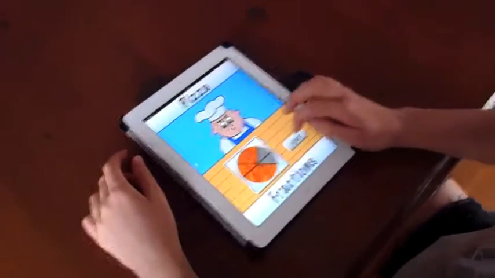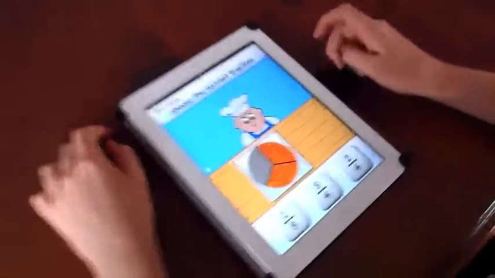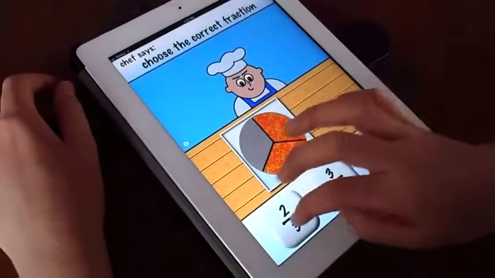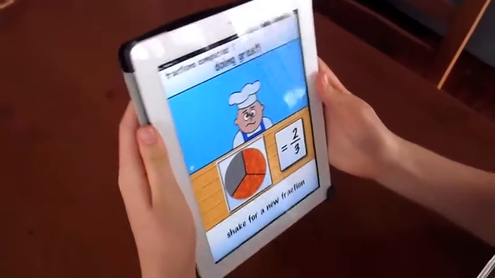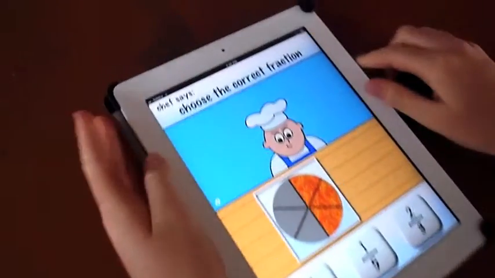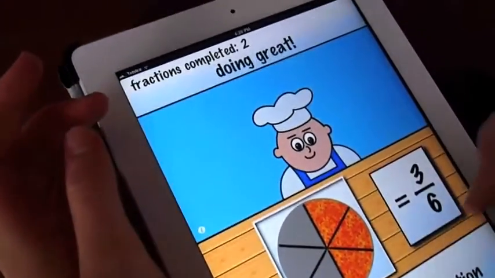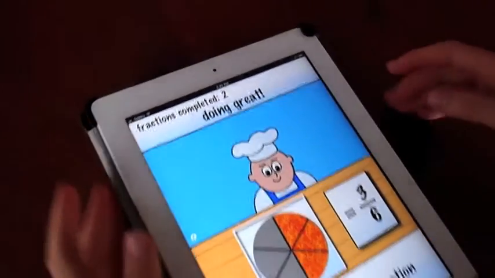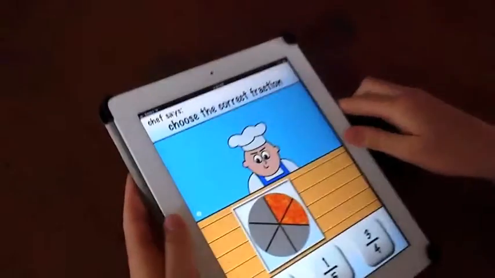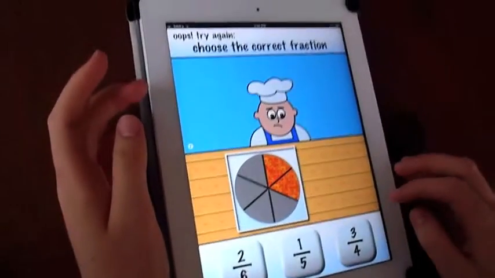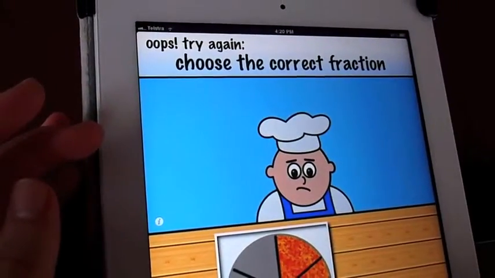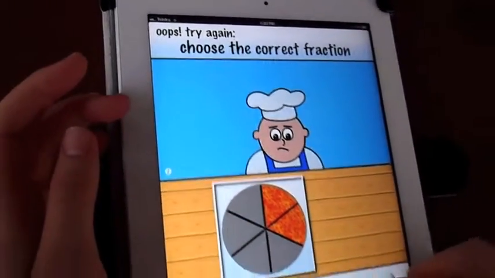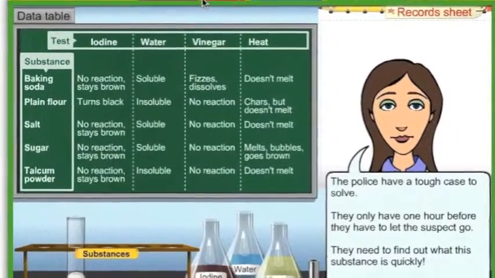The iPad app Pizza Fractions guides students through questions on fractions, representing them visually and numerically, making a connection for the students. It could be used as reinforcement and consolidation of fraction work done previously, as well as a reward. It is engaging and interactive due to the touch screen, noises and shake option. Students are encouraged to try again after a wrong answer and are given immediate feedback, as well as having the option to choose more challenging levels.